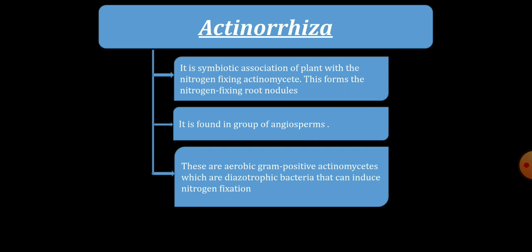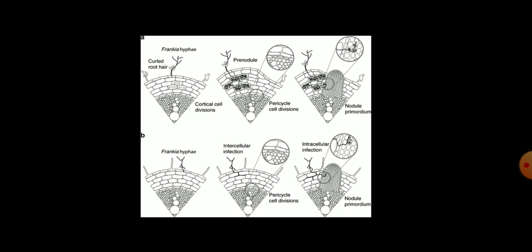The next one is actinorrhiza. Actinorrhiza are symbiotic association of plant with the nitrogen fixing actinomycete. This forms nitrogen fixing root nodules. It is found in the group of angiosperm majorly. These are aerobic gram positive actinomycetes, which are diazotropic bacteria that can induce nitrogen fixation. Here we can see the actinorrhiza, that is, first it will be formed in the cortex region. Next they will enter into the pericycle and then nodule primordium.